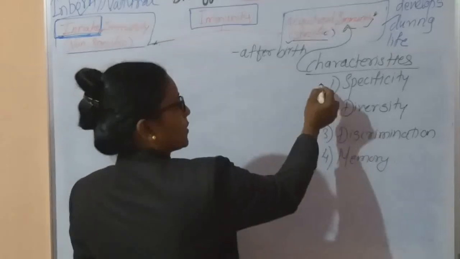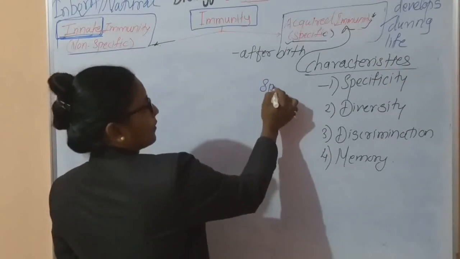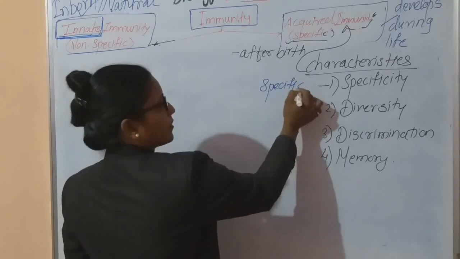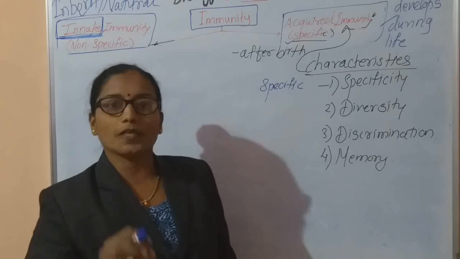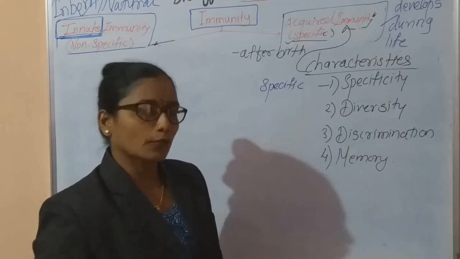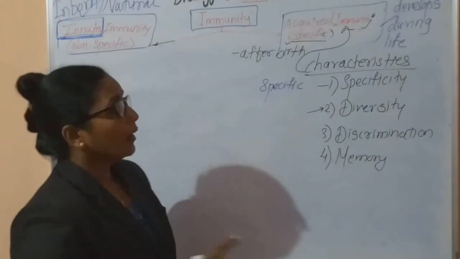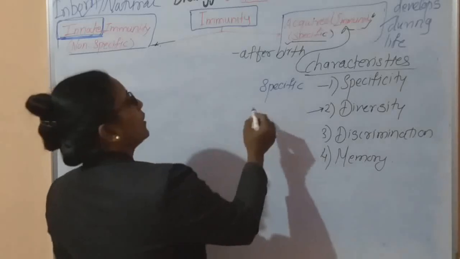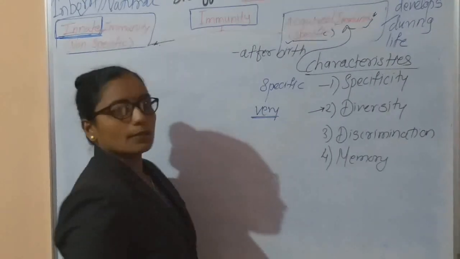What is meant by specificity? Specific means fixed. This immunity is very specific to a specific pathogen, and there is a large variety of pathogens. That is, there is diversity among pathogens, but our acquired immunity easily recognizes the pathogen.